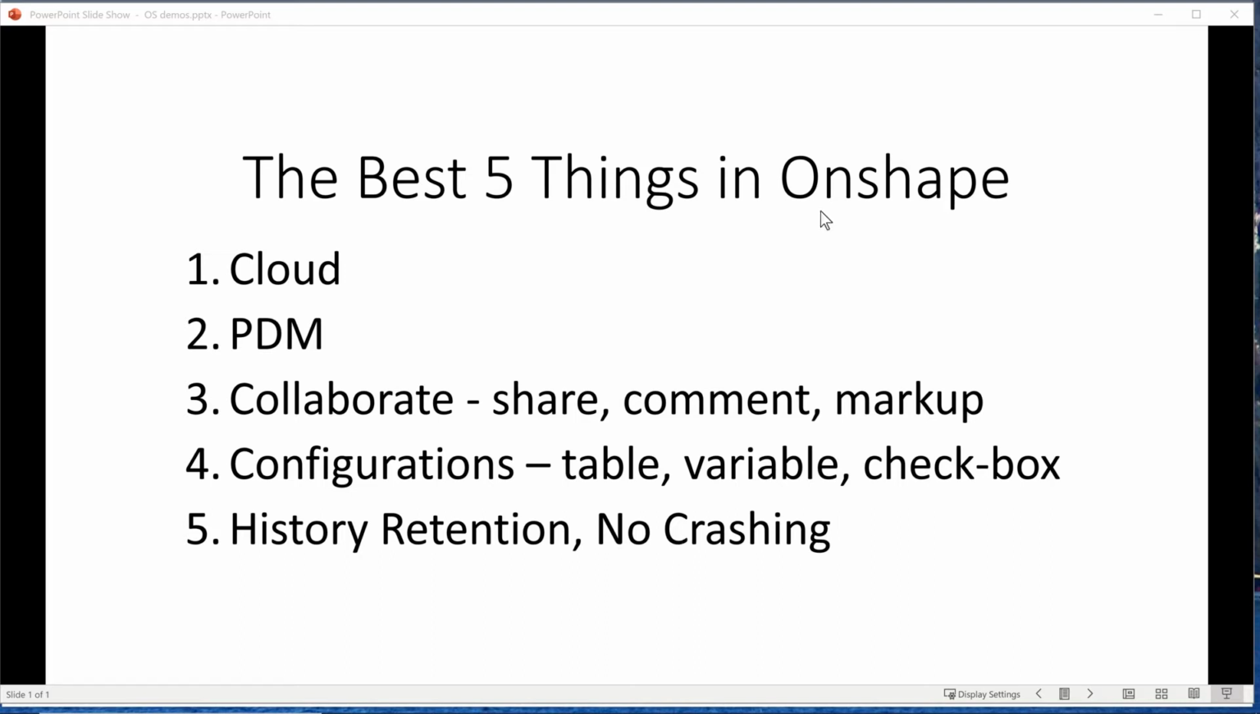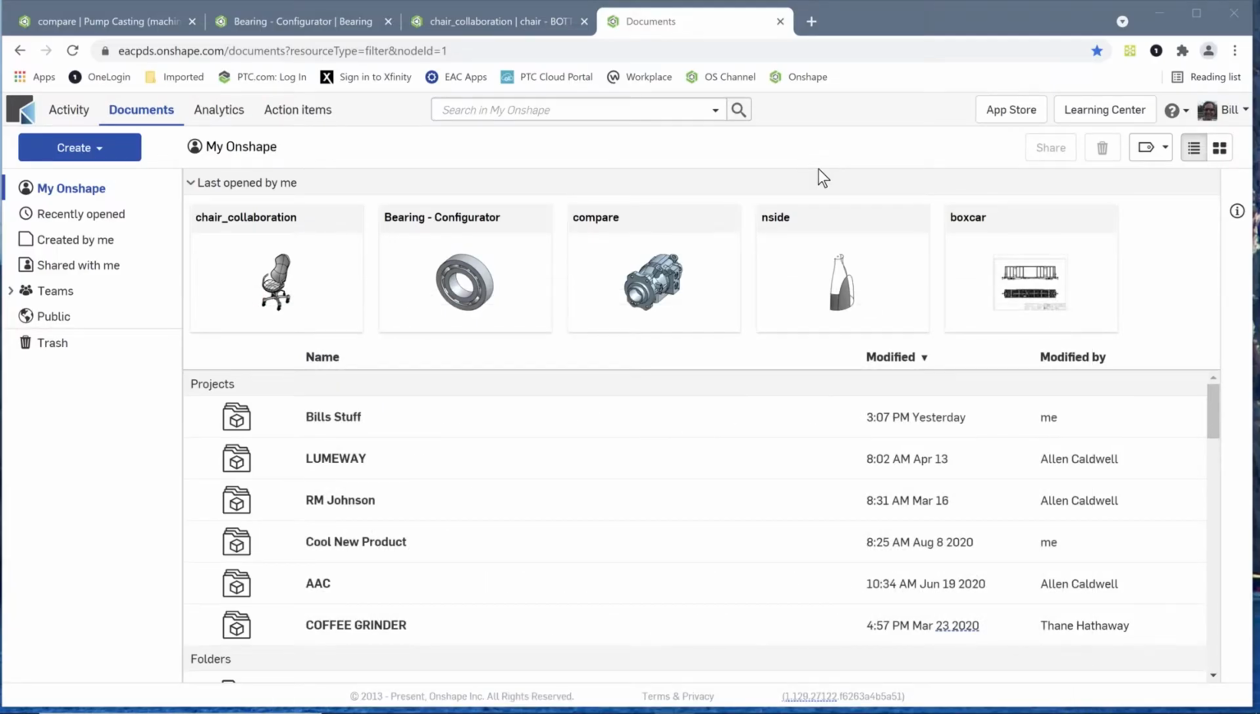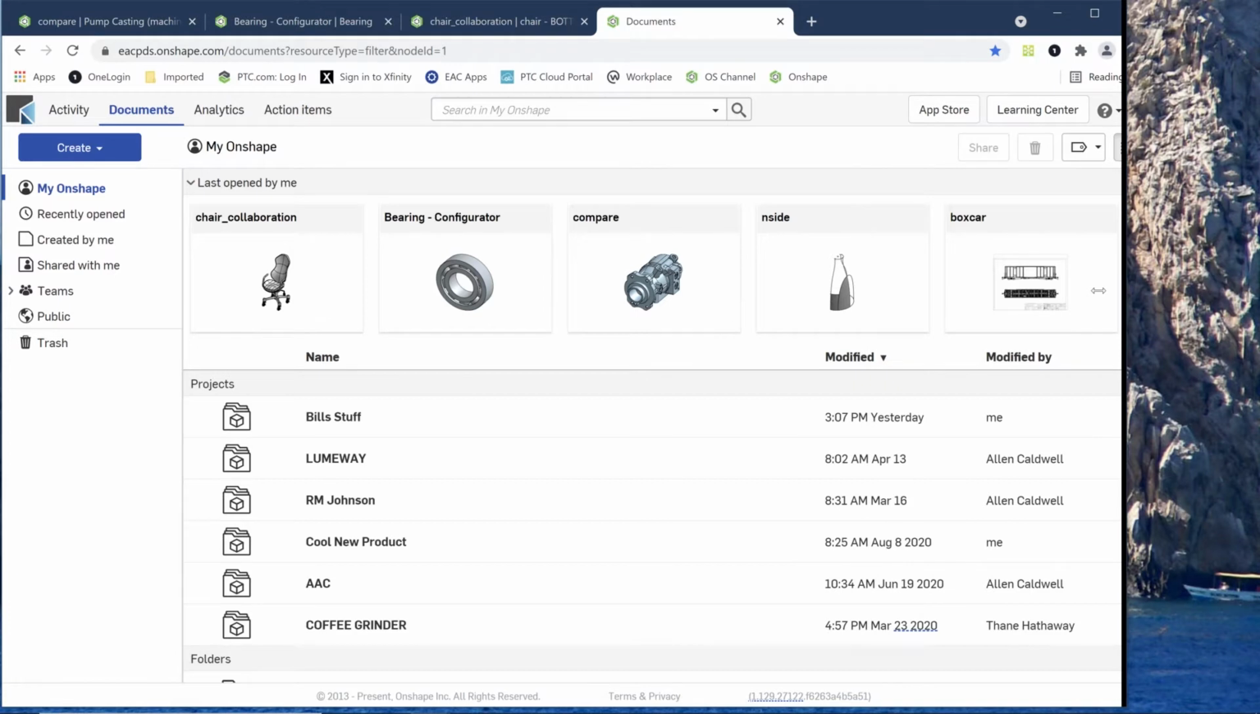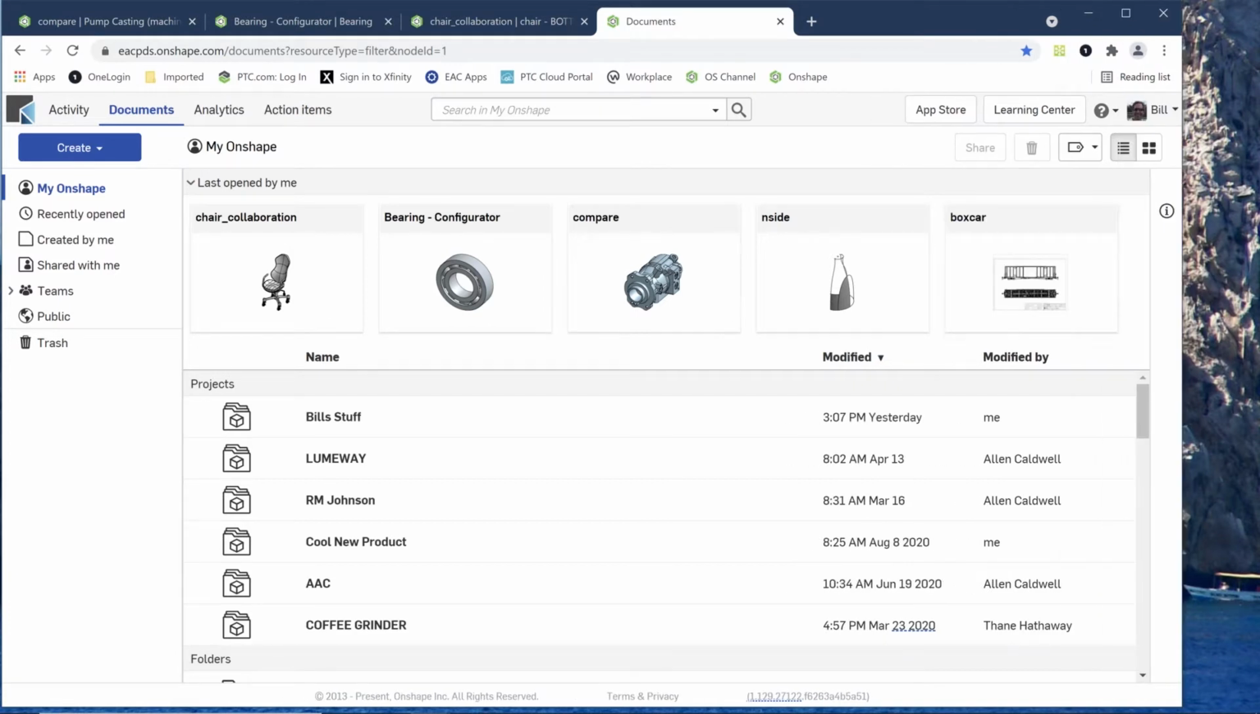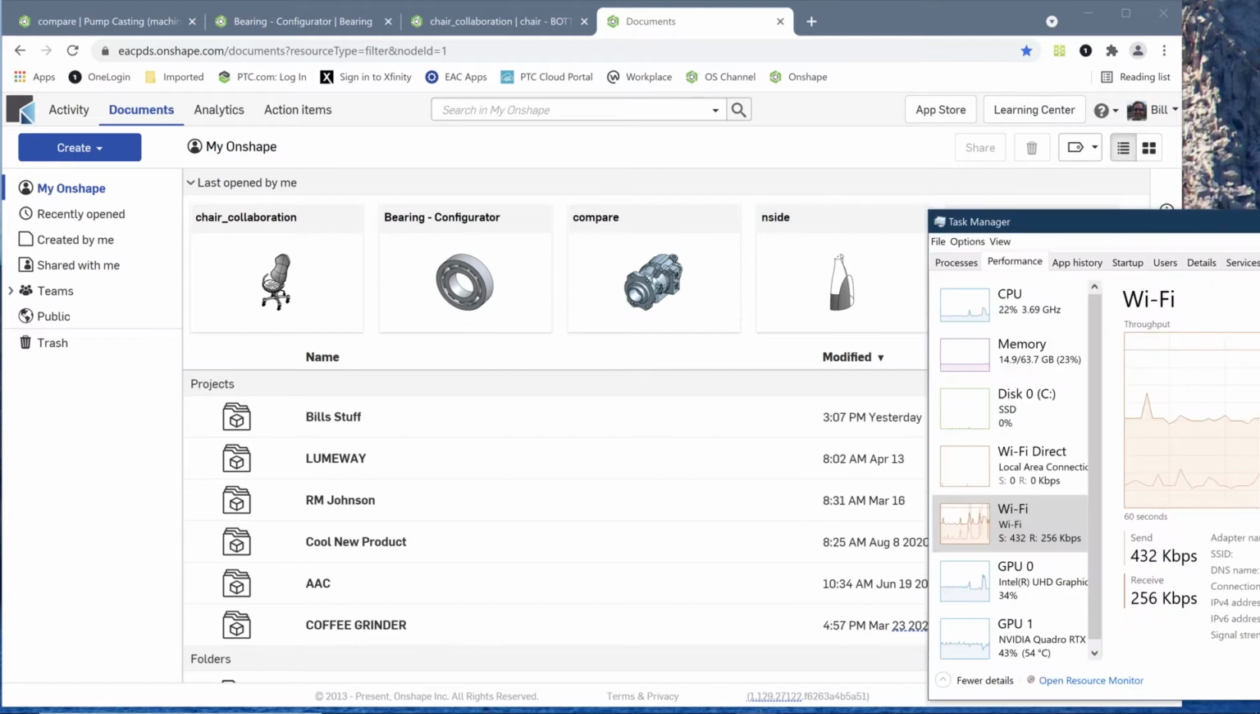So let's kind of go on with this a little bit. The first thing I wanted to talk about is it being in the cloud, and that means we can access it from a lot of different aspects. What I'm going to do here, I'm going to call up a model. It's a fairly decent sized model. I'm going to move my window over just a little bit, maybe right here. And I'm also going to bring up my task manager.